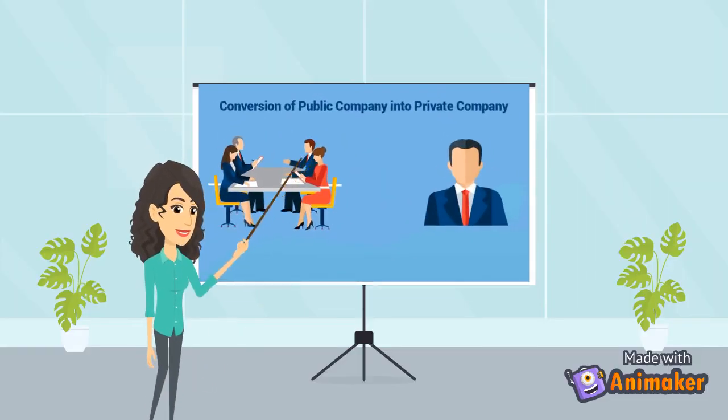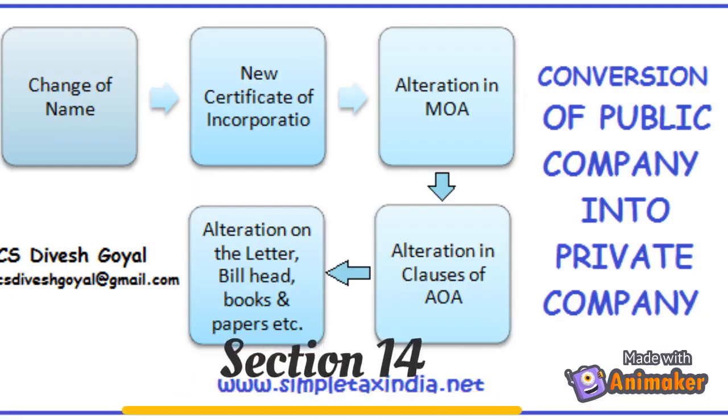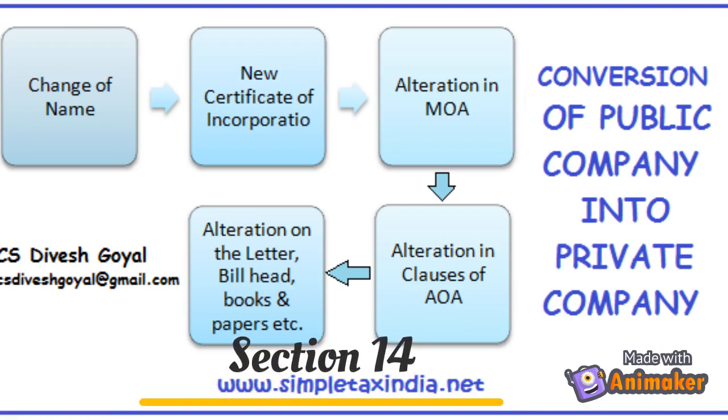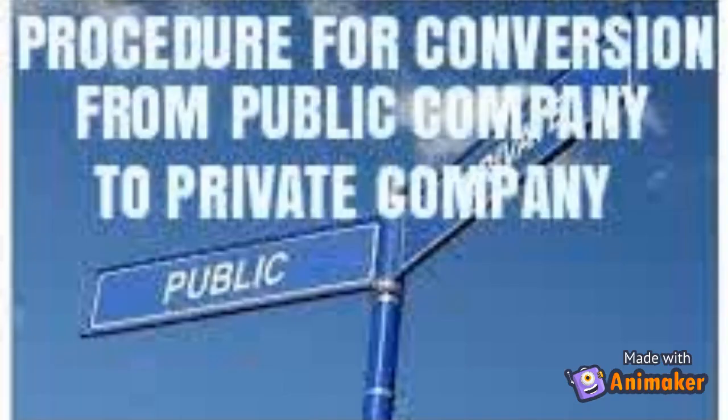Next, conversion of a public company into a private company. A public company may convert into a private company by following the provisions of Section 14 of the Companies Act, 2013. The provisions are: A. Passing of a special resolution to alter its articles of association to include the restrictions of private company, viz. transferability of shares, maximum number of members and invitation to the public for subscription of securities.